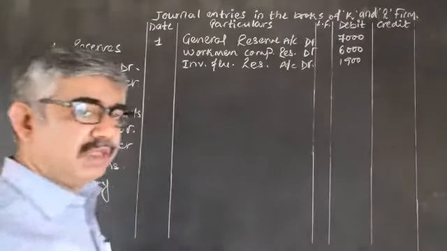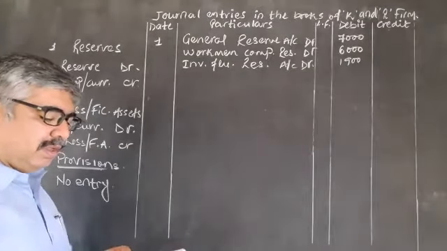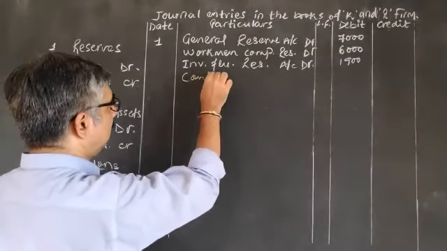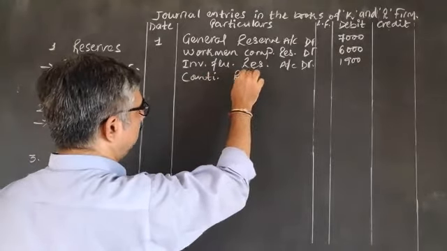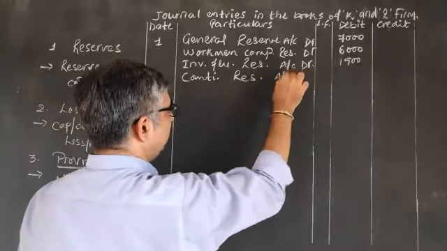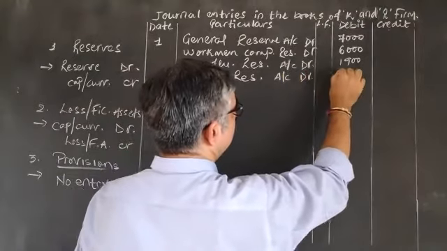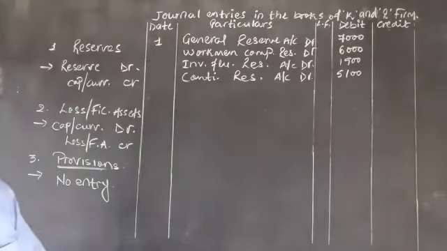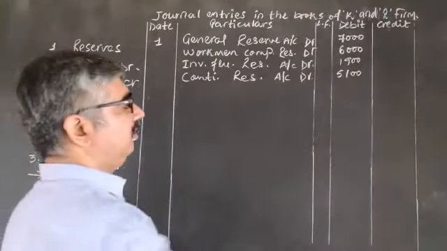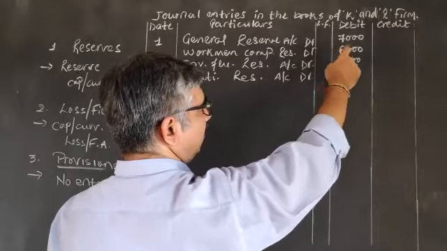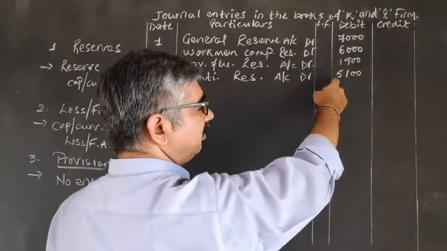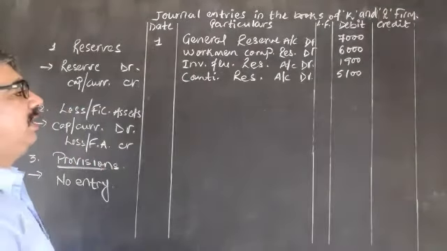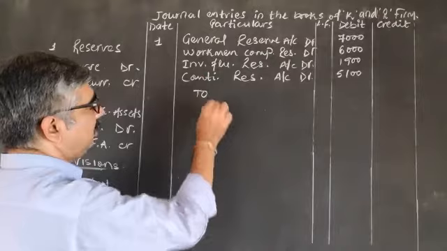Then one more reserve is there, named contingency reserve account debited 5,100. Okay, these are the reserves. The total of this: 7 plus 6 is 13, plus 1 is 14, plus 5 is 19, and this 1,020. Total 20,000 to be distributed.